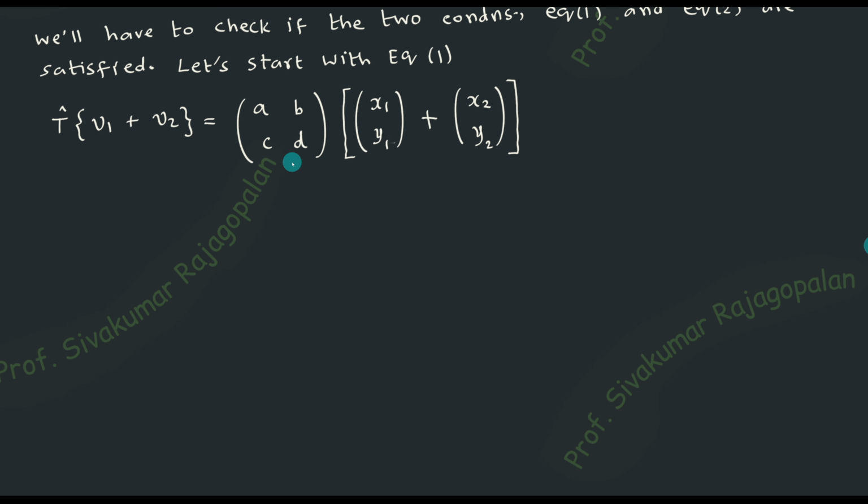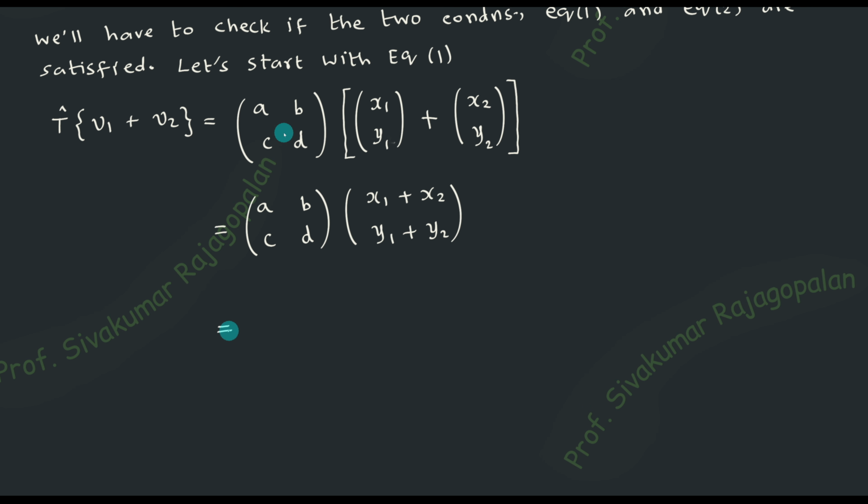Now, once this is clear, you already know how to do matrix addition and matrix multiplication, and therefore you can proceed. The calculation will be quite simple, but you have to be careful, because you can easily make some mistakes. Okay, so this is clear, right? This x1 and x2 we are adding, x1 plus x2 and then y1 plus y2.